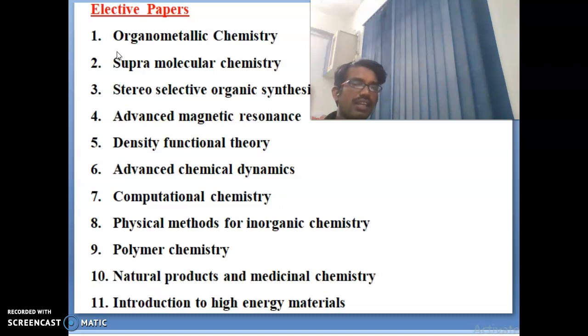You can choose any 3 elective papers. Either organometallic chemistry, supramolecular chemistry, stereoselective organic synthesis, advanced magnetic resonance, density functional theory, computational completely DFT, and the sixth one is advanced chemical dynamics, and the seventh one is computational chemistry, and the eighth one physical methods for inorganic chemistry, polymer chemistry, natural products and medicinal chemistry, and introduction to high energy materials.